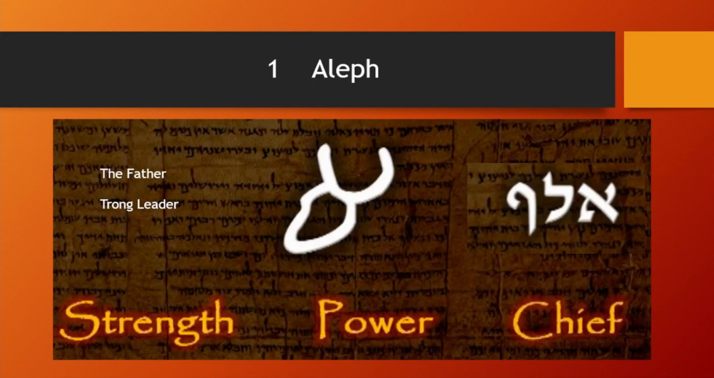So the first letter of the Hebrew alphabet represents the following words. Now, in the ancient languages, they didn't have letters. They used pictures. So the picture can represent different things.